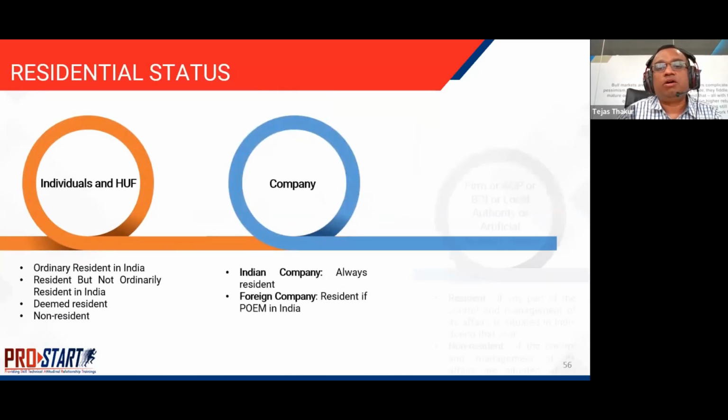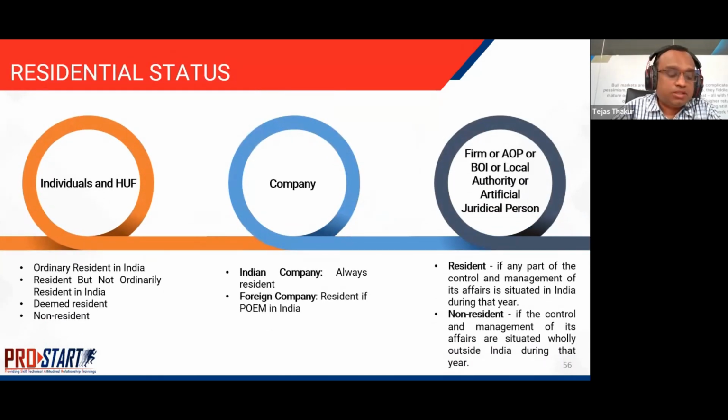Residential status of the person. This is one of the most important points in determining which incomes will be taxed in the hands of that person, and therefore it is very important to define whether the person is a resident, non-resident, or a non-ordinary resident.